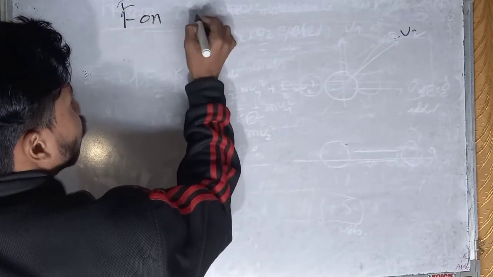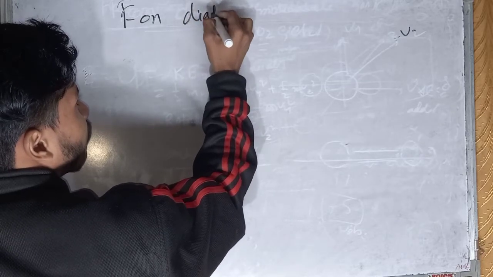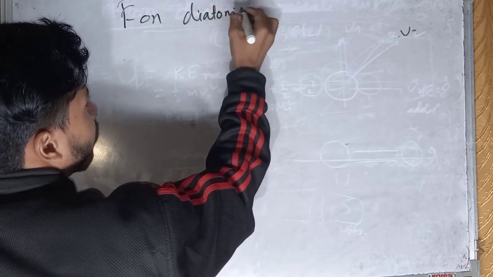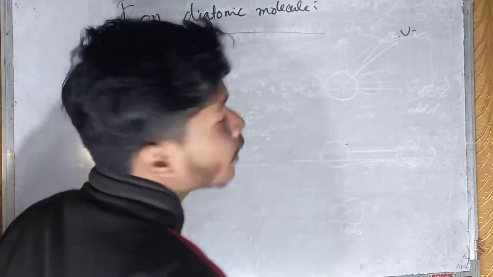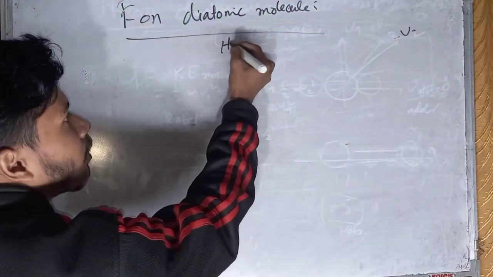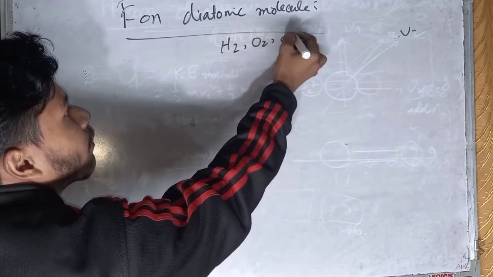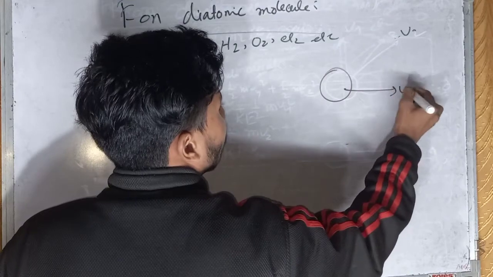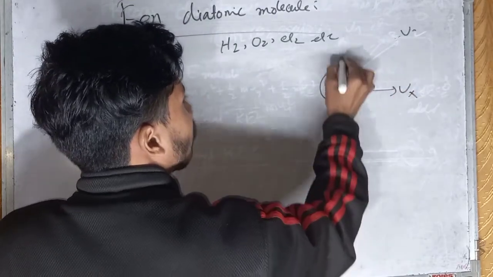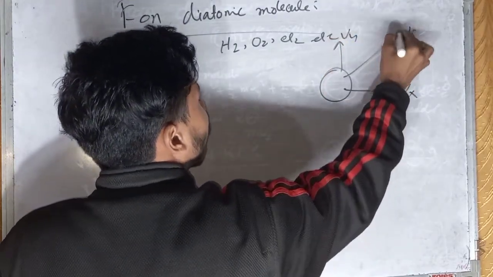So now for a diatomic molecule. Friends, examples of diatomic molecules are hydrogen, oxygen, chlorine, etc. This is the diatomic molecule. It can move in the x direction, the y direction, and the z direction.